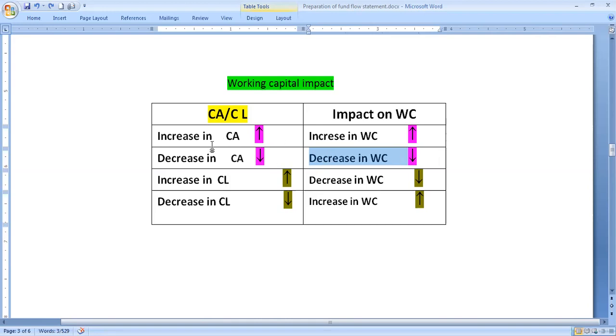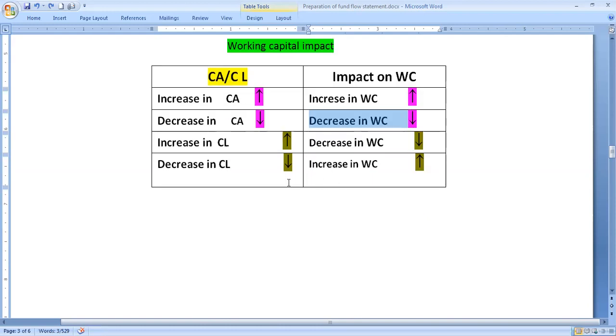Here the direction will be the same. When current assets increase, working capital also increases. When current assets decrease, working capital also decreases. It goes in the same direction. That point we have to keep in mind while preparing the schedule of changes in working capital.